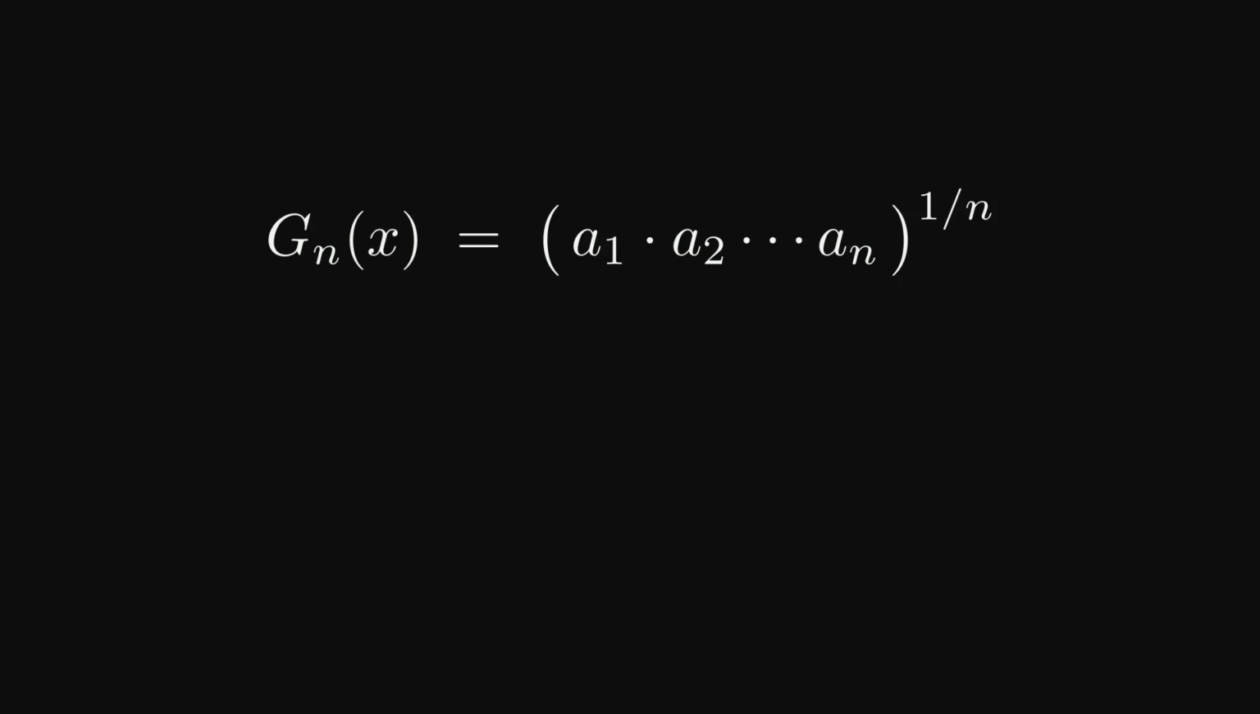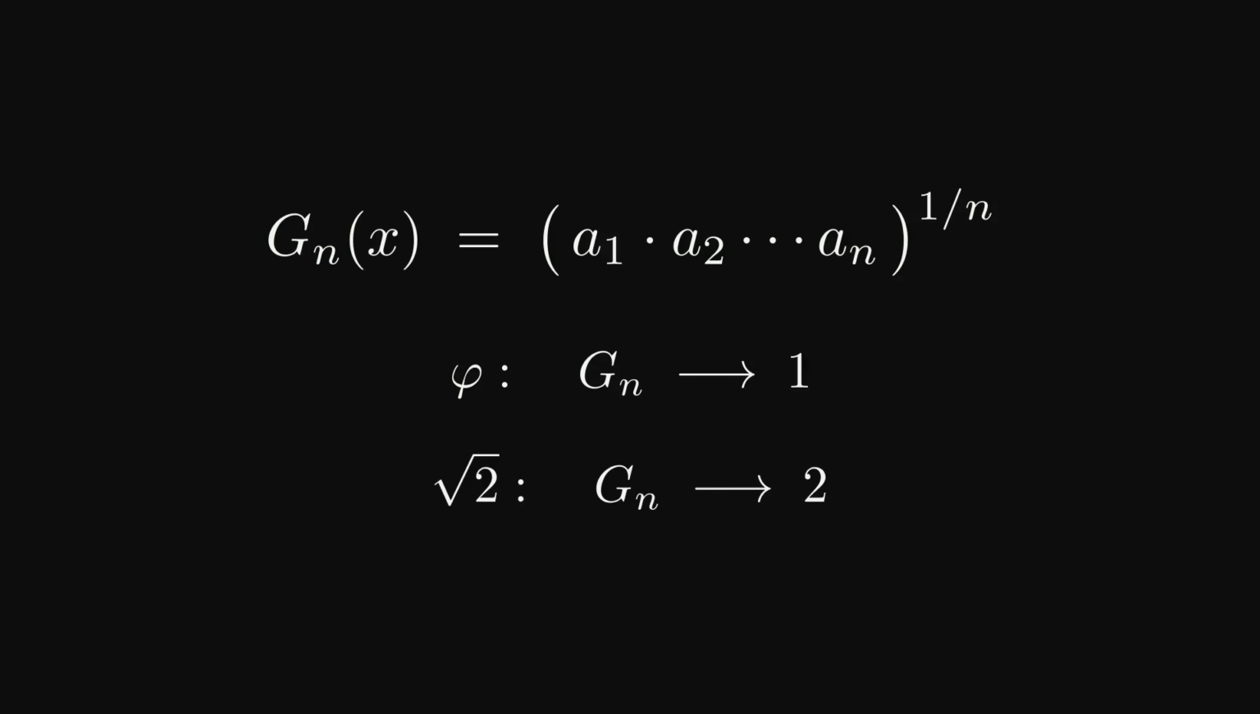Take the list of coefficients after the integer part, a1, a2, a3, all the way out to an. Multiply them all together. Then take the nth root, that is the geometric mean of the coefficients. Call it Gn. Run this on the golden ratio. Every coefficient is 1, so the geometric mean is 1, always. Gn equals 1.